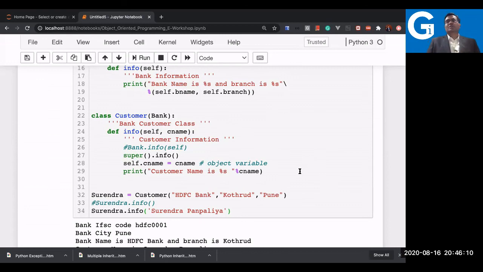Like in Java and C++, when you pass a different parameter, you can differentiate the method. This method belongs to, let's say, the bank class, and this method belongs to the customer class, by changing the parameter. But in the Python case, we are only overriding. In Java, yes, it is possible.